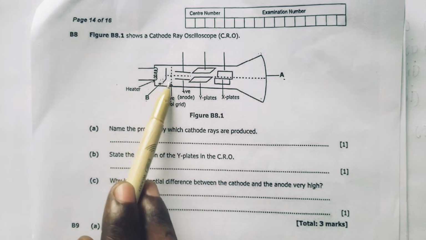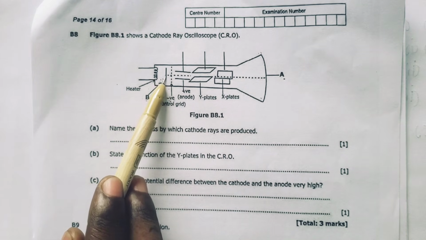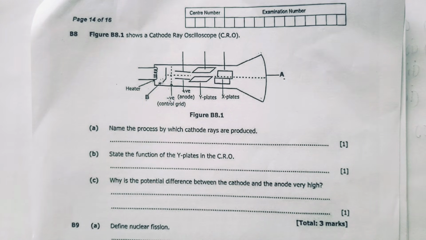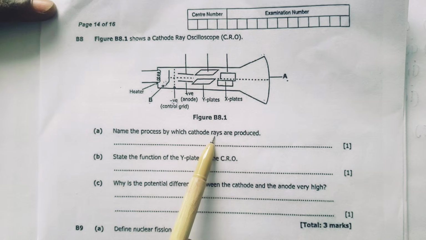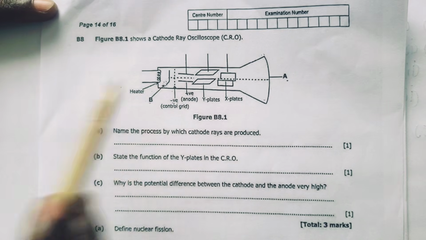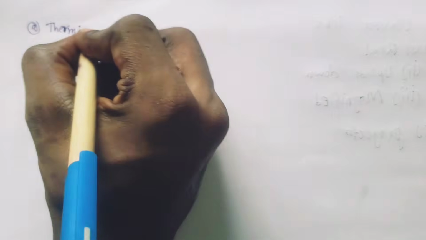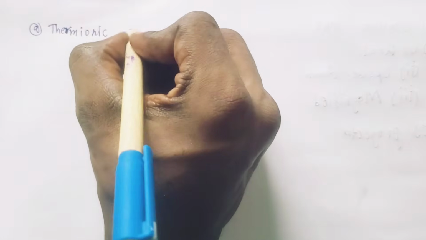And the process by which this cathode releases the cathode rays, we call it thermionic emission, where it gets heated. After being heated, now it releases electrons. So, name the process by which the cathode rays are produced. It is through thermionic emission by this cathode part B. So that is our first answer. So you say thermionic emission.